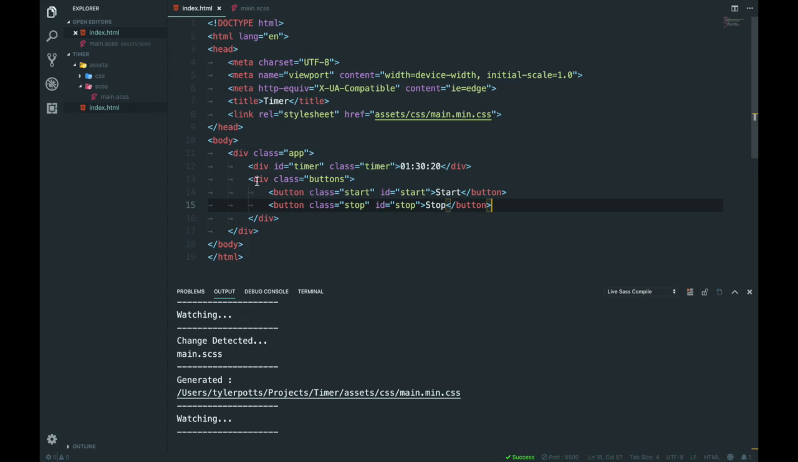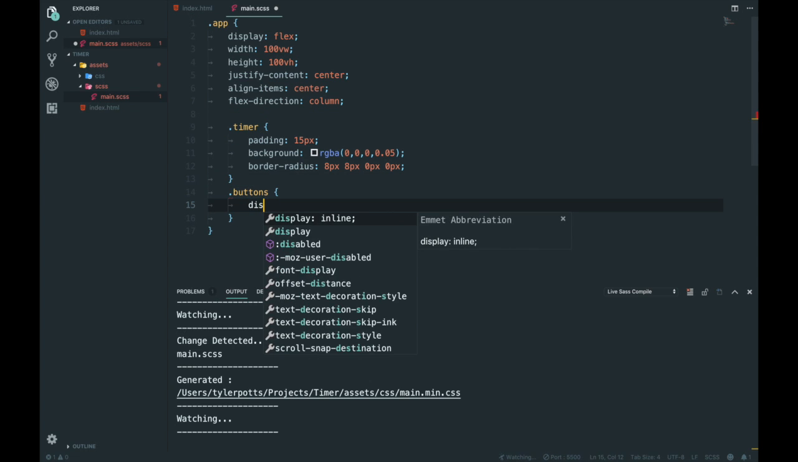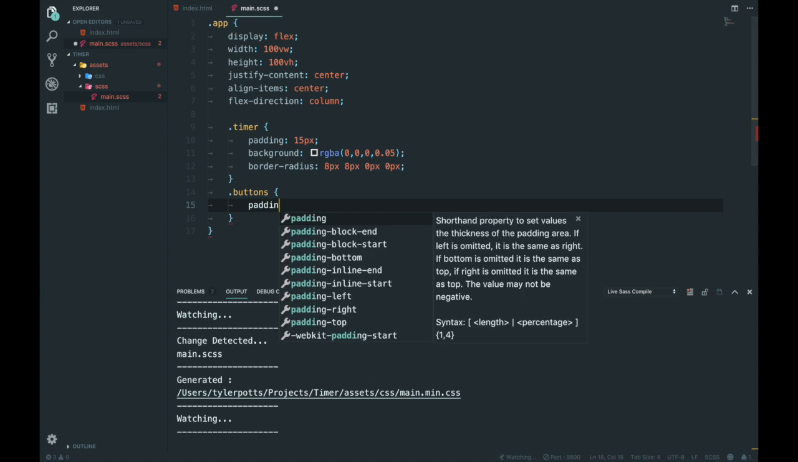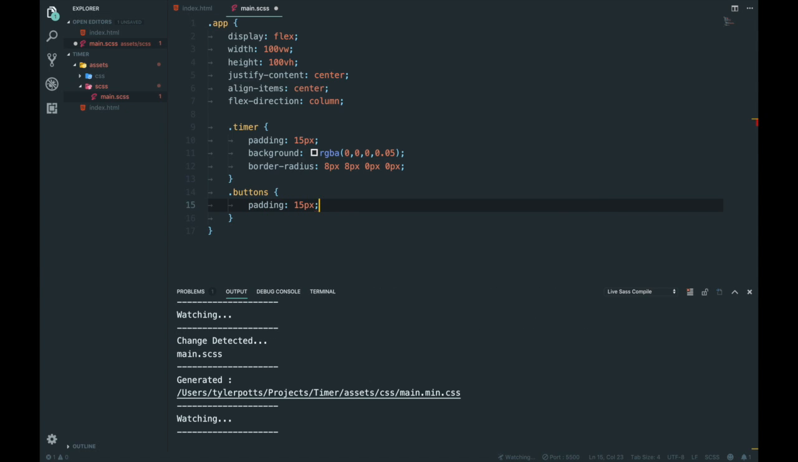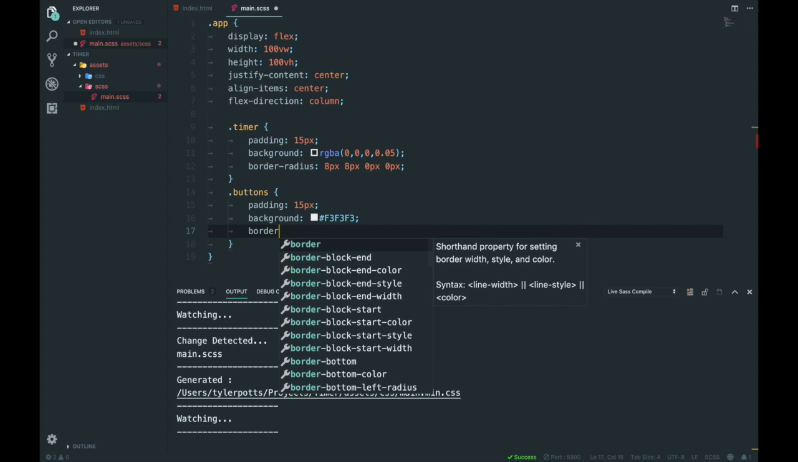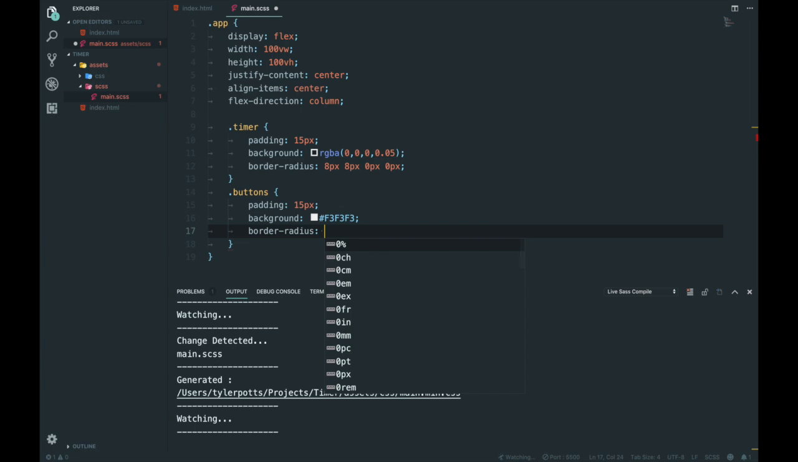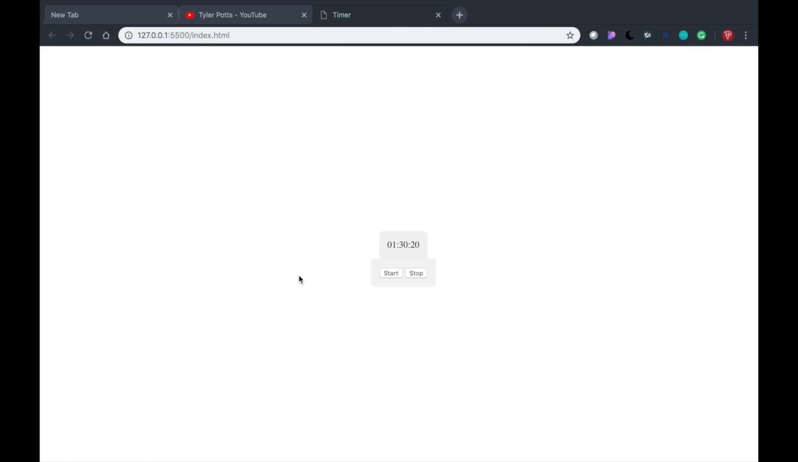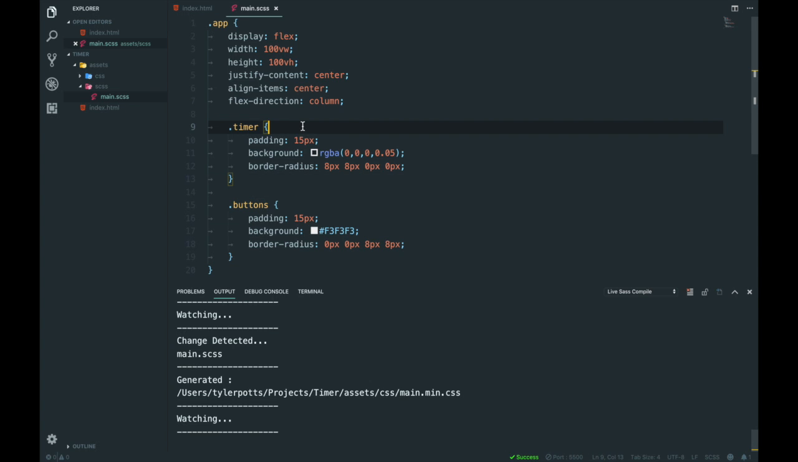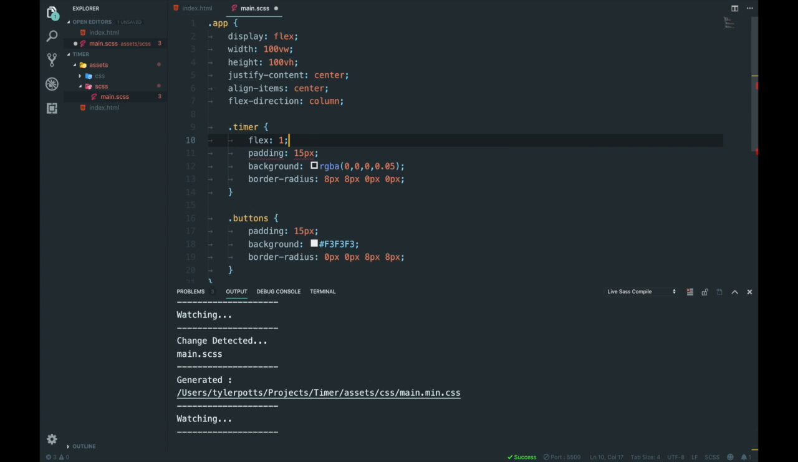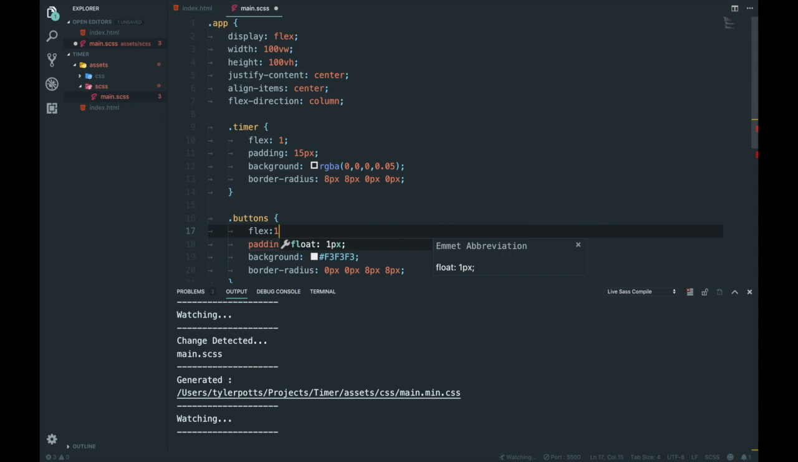That'll do. And then we've got buttons, so dot buttons, display, padding. We're going to add padding of 15 pixels too. We're going to have a background of F3, and we're going to have another border radius. I don't know why I'm even bothering with styling. We probably should have just gone straight into JavaScript, but yeah, that's a good point. I'll make those widths. Flex 1. Ah, that's height, isn't it? Because we're going on a column.